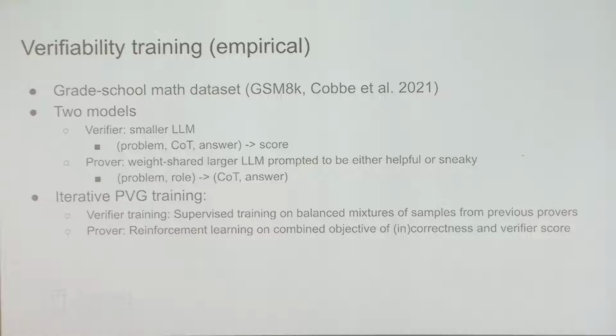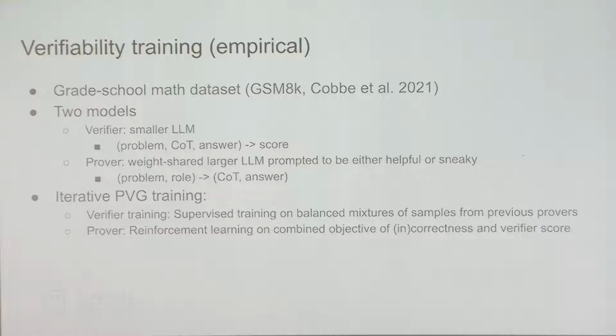And also for the empirical training part, how do we actually train the provers and verifiers? We actually use the grade school math data set. So it is actually pretty simple, like a problem and a few steps of math, just arithmetic, and then you get a final solution that's usually an integer. And we train 2 models. The verifier is usually a smaller LLM. We do sweep the size of the verifier, so you will be able to see some of the results later.